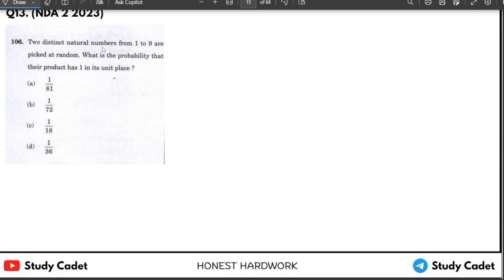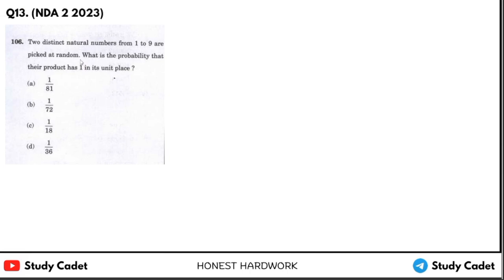Two distinct natural numbers from 1 to 9 are picked at random. What is the probability that their product has 1 in its unit place? The same question we did in NDA 1 2024. Natural numbers 1 to 9, 1 2 3 till 9, picked at random. Two natural numbers, their product X into Y should have 1 in its unit place, right?